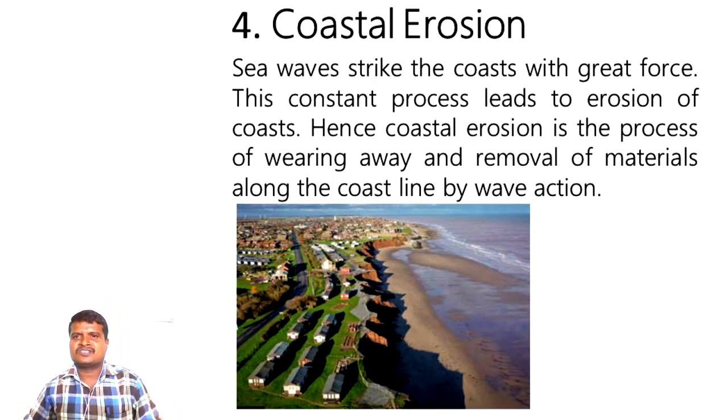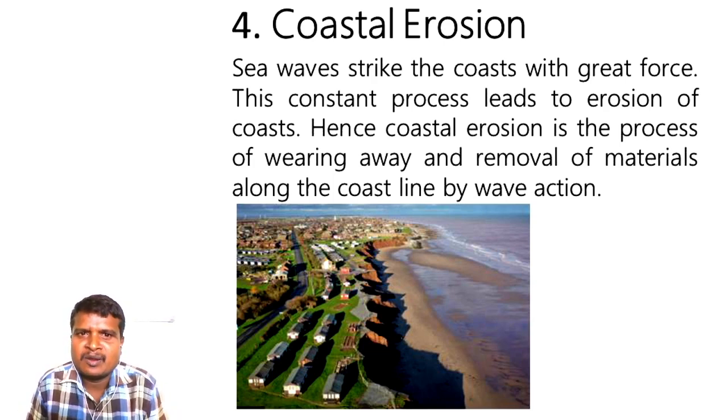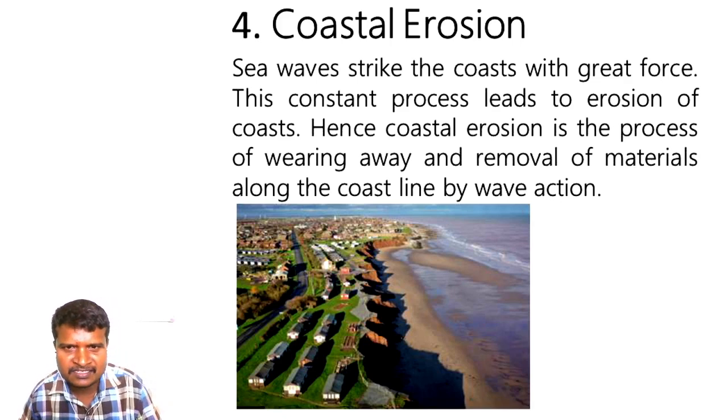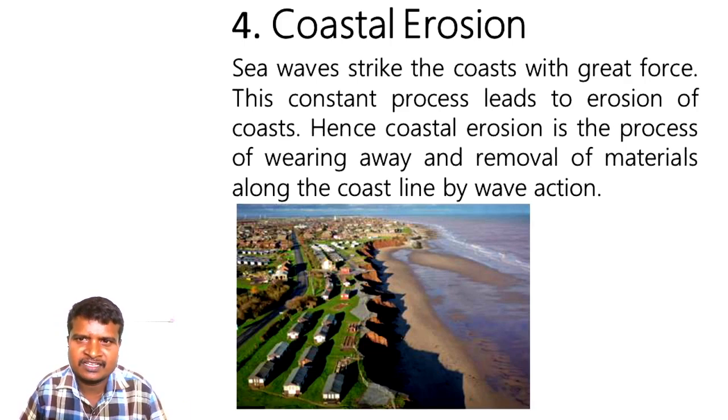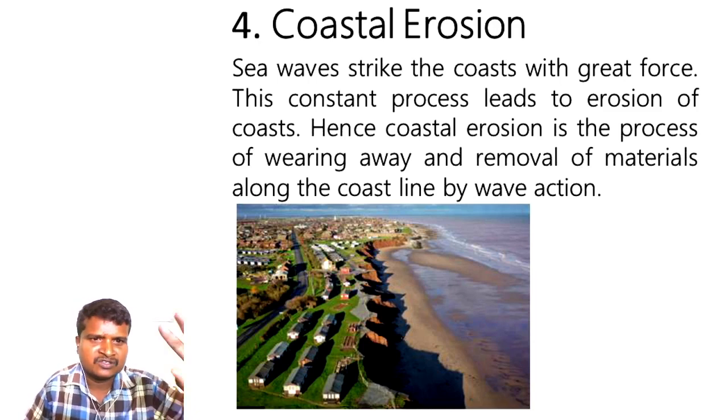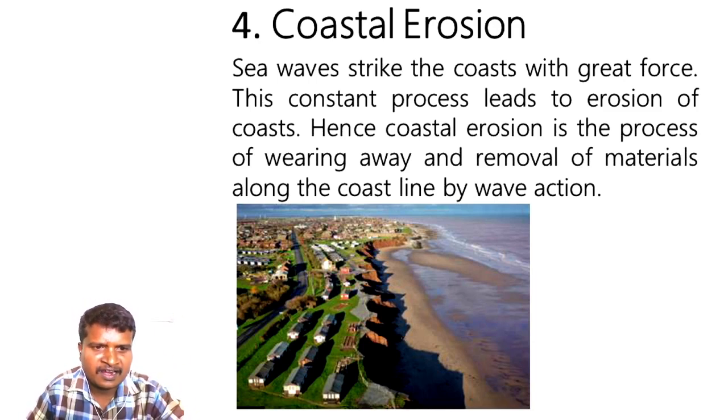See, coastal erosion means very simple: due to wave action, the removal of materials as well as wearing away of the soil is called coastal erosion. I hope you understood the meaning, and kindly have a look at this image so that you will get a clear idea.